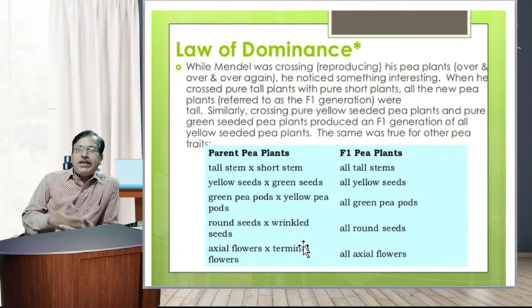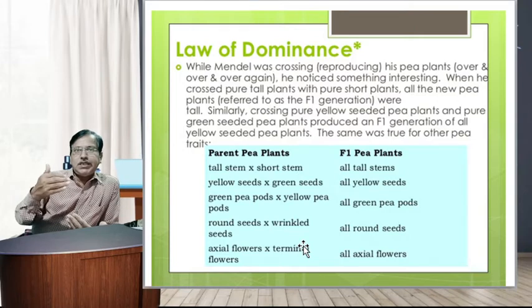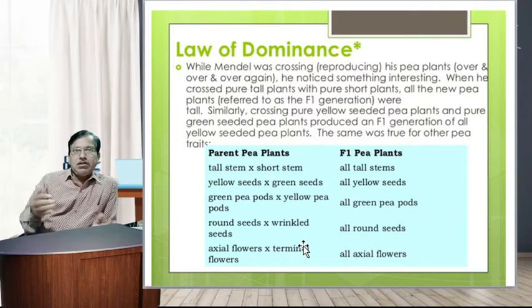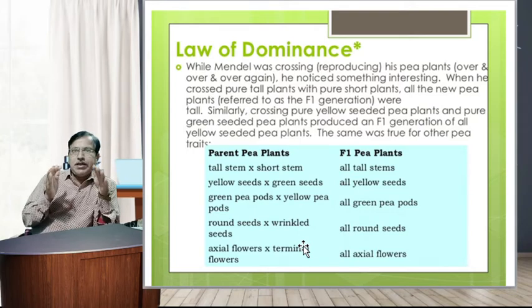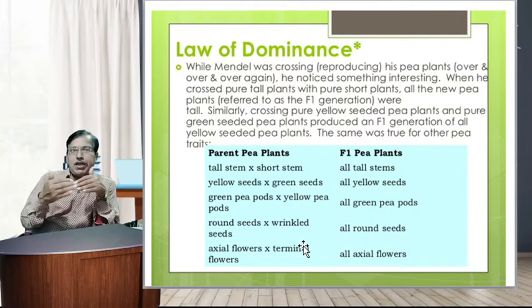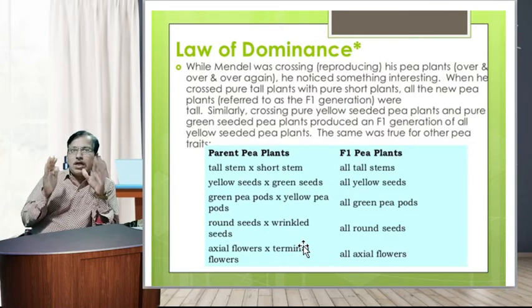Law of dominance: while Mendel was crossing and reproducing his pea plants over and over again, he noticed something interesting. When he crossed pure tall plants with pure short plants, all the new pea plants, referred to as the F1 generation, were tall. Similarly, crossing pure yellow seeded pea plants and pure green seeded pea plants produced an F1 generation of all yellow seeded plants. The same was true for other pea traits.